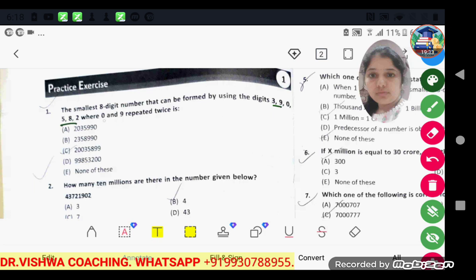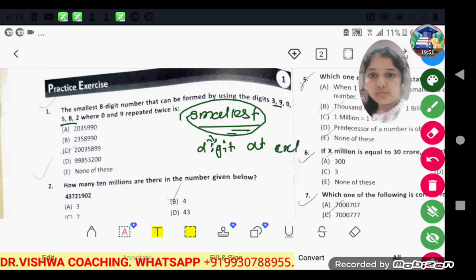390582, where 0 and 9 are repeated twice. Now see, when we have to form the smallest number, we will place the smallest digit at the extreme left. Okay, so here 0 is the smallest digit among the given digits, but if we place the 0, we cannot form an 8-digit number, it becomes a 7-digit number.